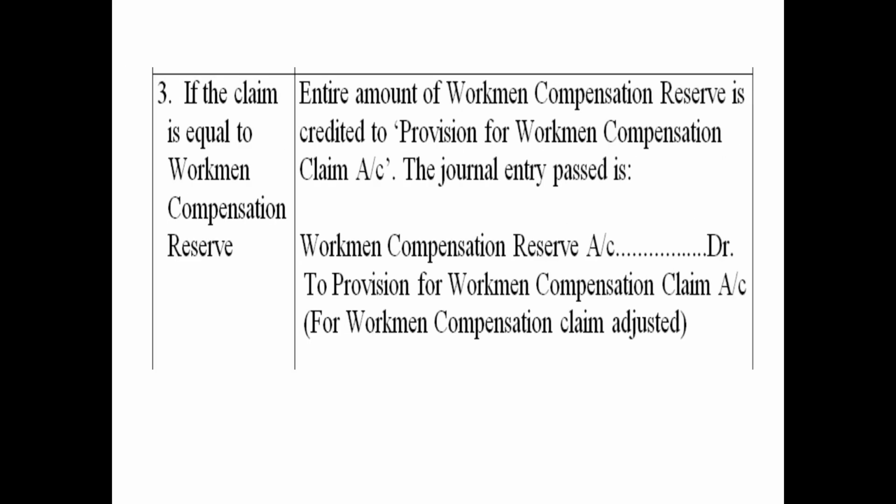Case number 3. If the claim is equal to the workmen compensation reserve, that means whatever reserve the firm has created, an equal amount of liability regarding that particular claim arises.